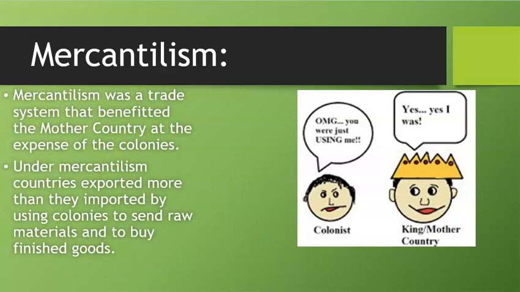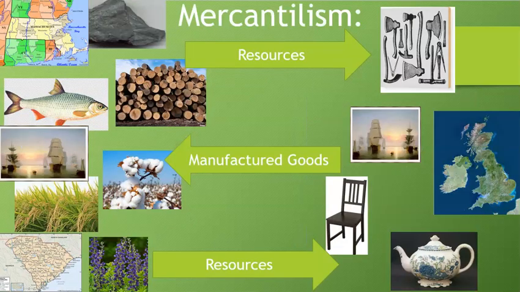Now we're going to move on to the next one. If you need time to write this, pause right now. So, mercantilism. Again, the New World, the colonies, does not have industry. The Old World, Europe, does not have raw materials. They don't have any access to them.